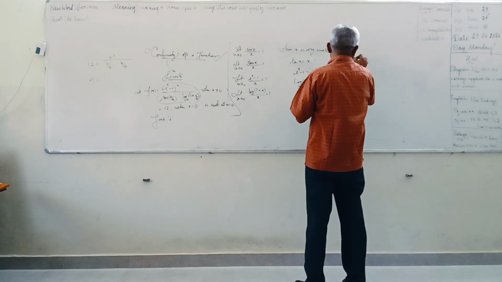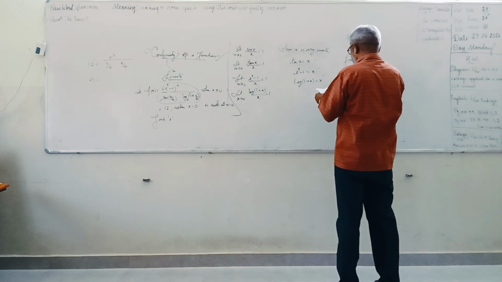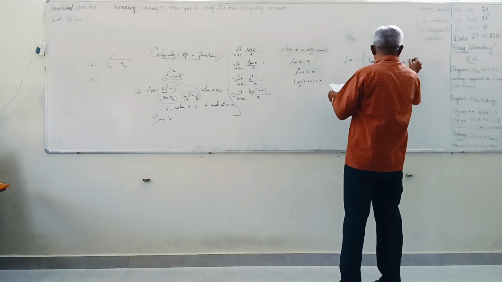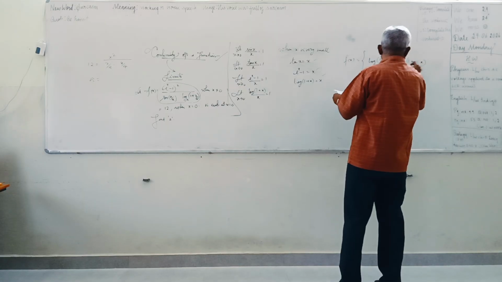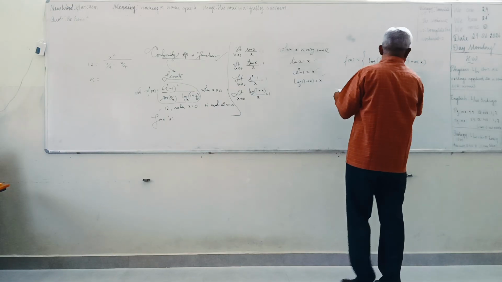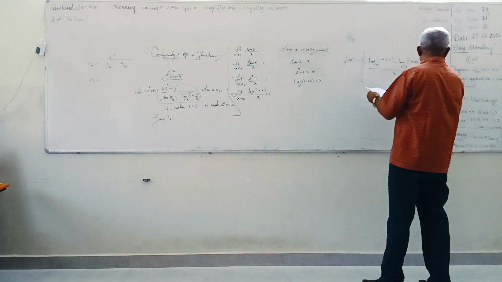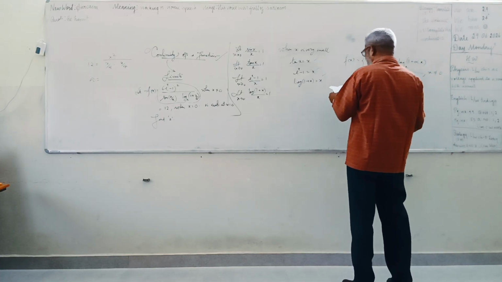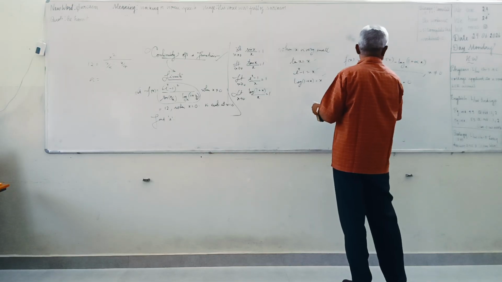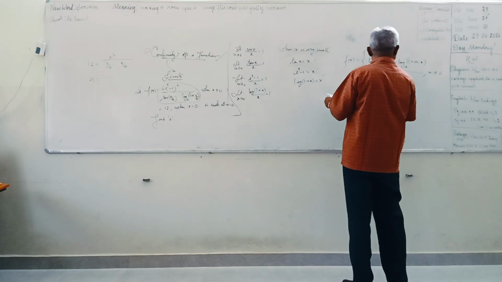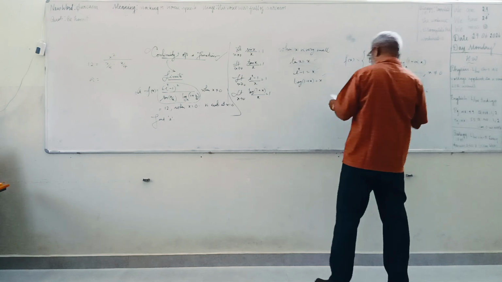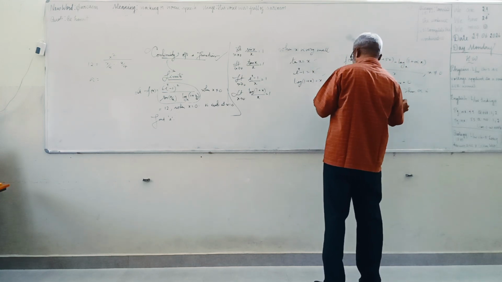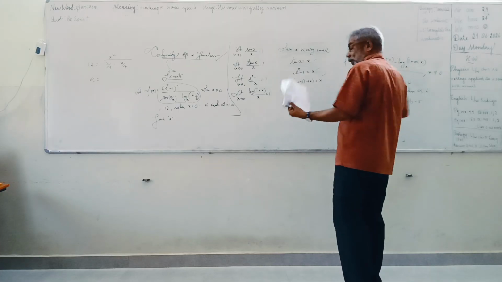f of x is equal to logarithm of (1 plus 5x) minus logarithm of (1 plus alpha x) to the base e, the whole divided by x, when x is not equal to 0, and that is equal to 10 when x equals 0. And this function is continuous at x equal to 0. Then alpha is, that is my question. Option a is 10, b is minus 10, c is 5, and d is minus 5. So these are the options.